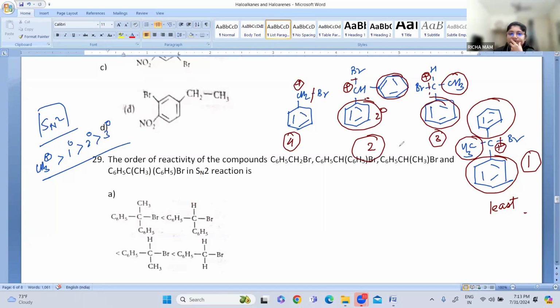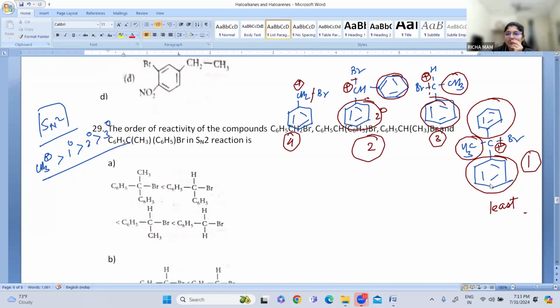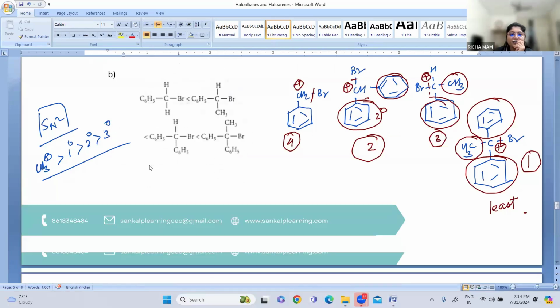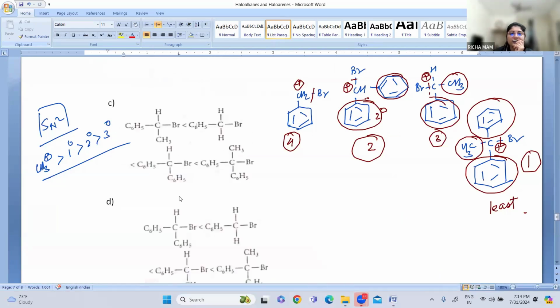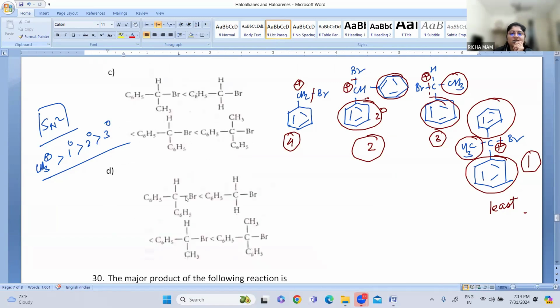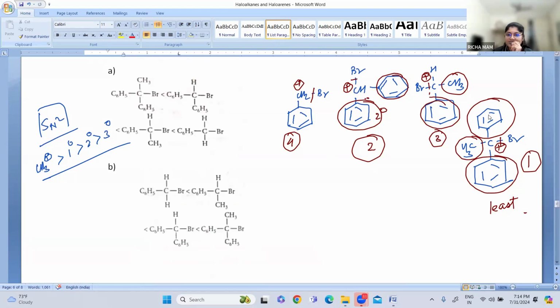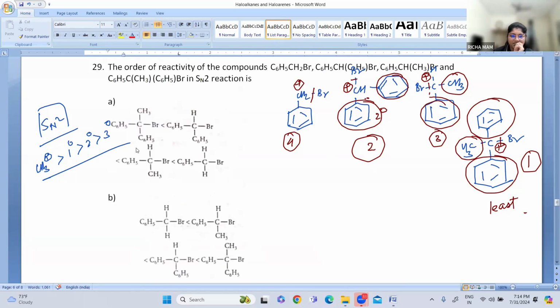I'll show you the options now. I told you why this is the least stable: because the steric hindrance is there. These are all the options: option B, option C, and this is option D. First one will be this compound, C6H6. Here it is first, then second, then third is 1 and 2, correct? So option A is the only correct answer.